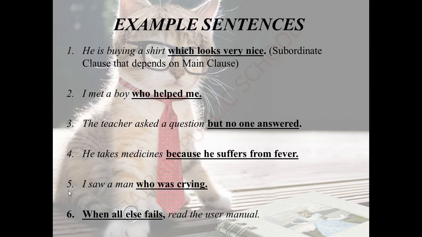Now come to the fifth sentence. I saw a man who was crying. I is a subject, saw is a verb. I saw a man. It gives a complete meaning, so it is a main class. Who was crying? Who is the conjunction word that links one sentence with the other. We don't know who was crying, right? Does it give any complete meaning for the sentence? No. So this is a subordinate class here.